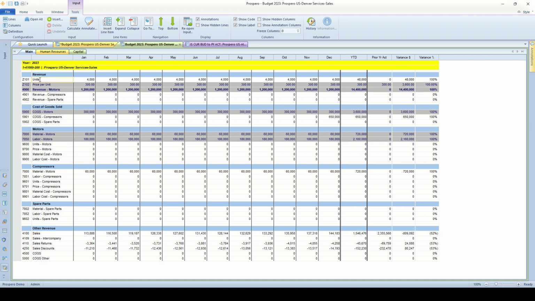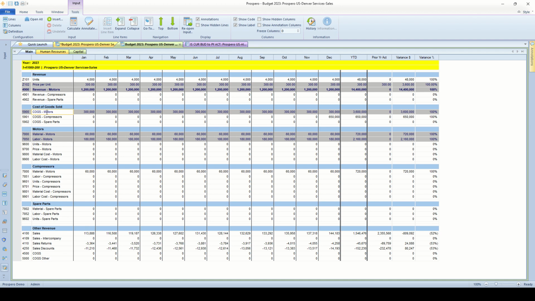So this first row for units, we made up a budget code called Z101, and that is being multiplied times the price per unit for budget account Z102 to come up with the revenue for motors and cost of goods sold and any other related balances. So easy to make separate templates for separate purposes inside Prospero. And again, your budget manager would make these changes here, click the save button, everything goes back into Prospero's SQL database. It's consolidated right away and available for reports right away.